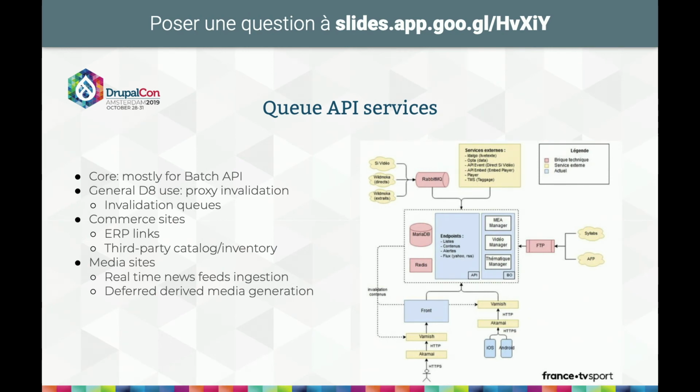The diagram you have here is a site for a French television station. That's from French TV Sport, actually, it was published like this. And as you can see, they have Mongo, Redis, and RabbitMQ drivers.